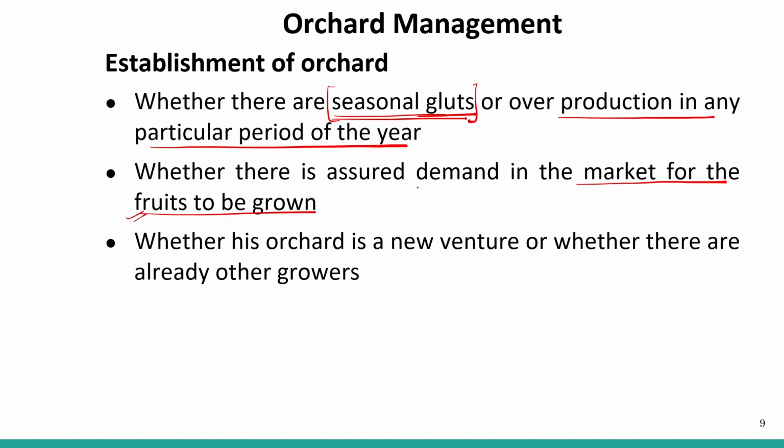Whether there is a demand for the fruit crop that you are growing, you must be assured prior to growing any fruit crop, so that there is no type of loss. Get assured that there is a demand for this particular fruit that you are planning to grow this year. Get assured before growing it.